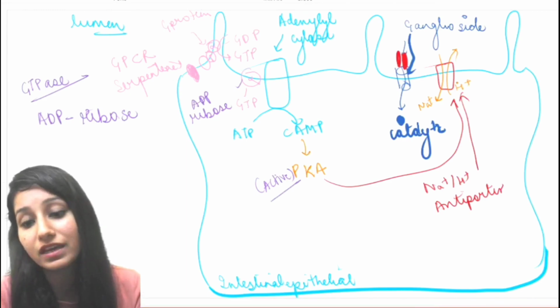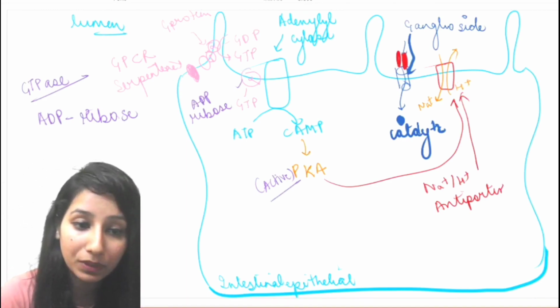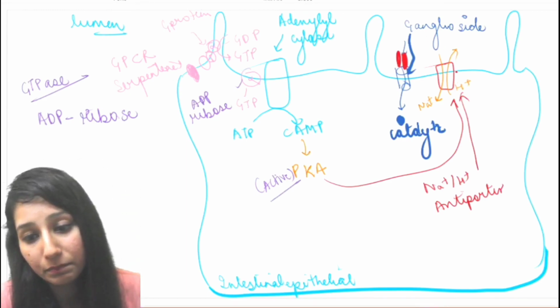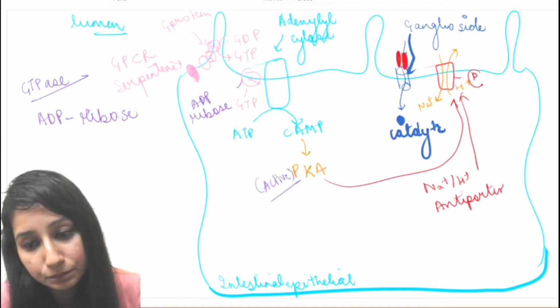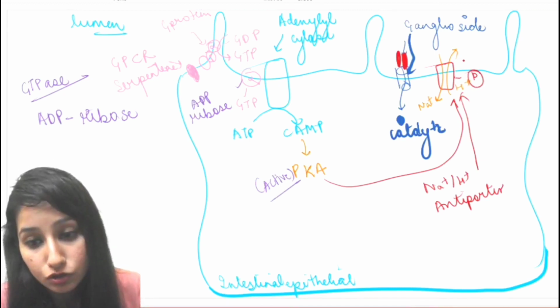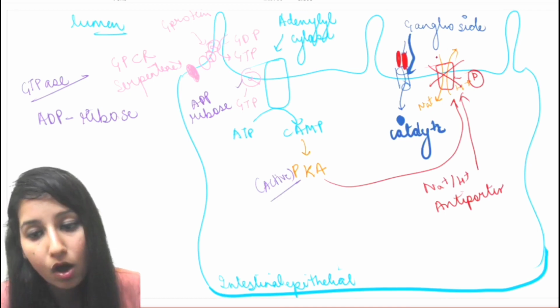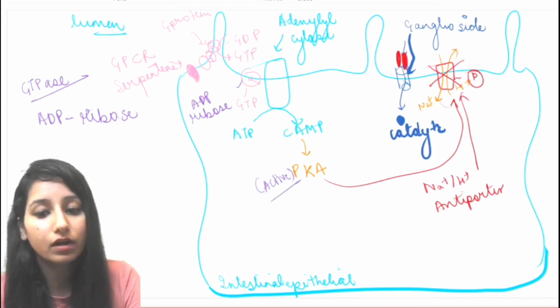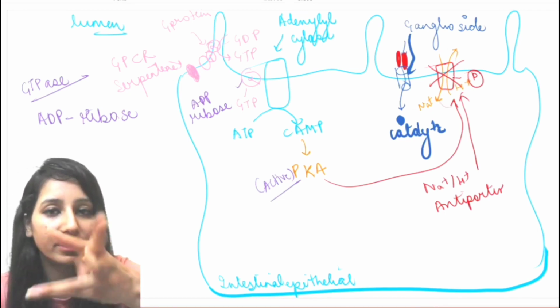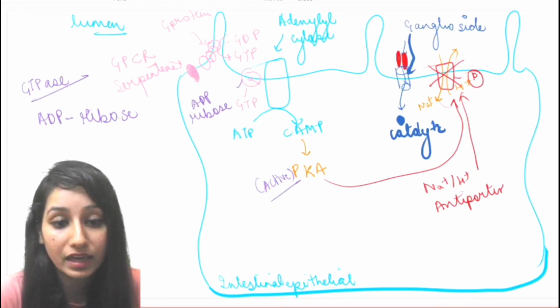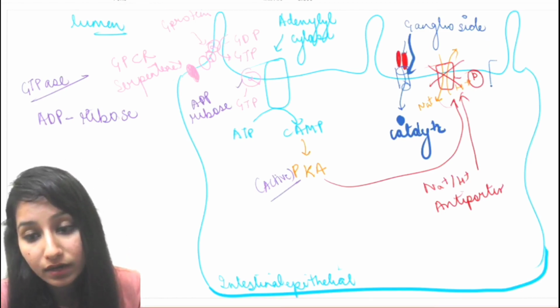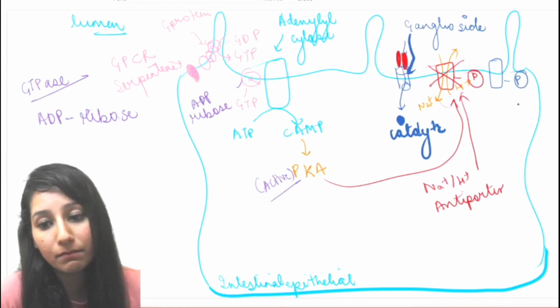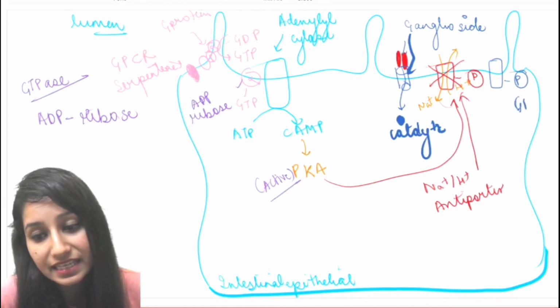This is the normal procedure. But now this PKA won't allow this. This PKA will phosphorylate this antiporter. So this antiporter will no longer be able to do its normal work, that is exchange of Na positive and H positive. Plus here it won't stop. It will also phosphorylate a transmembrane protein, that is CFTR.